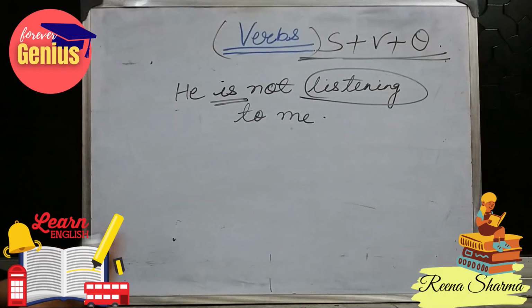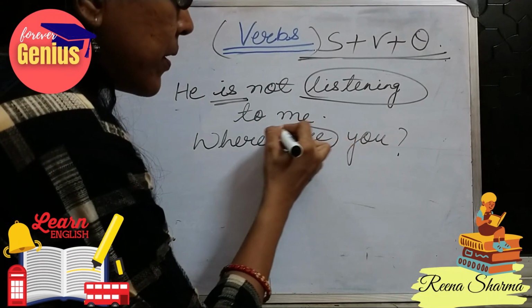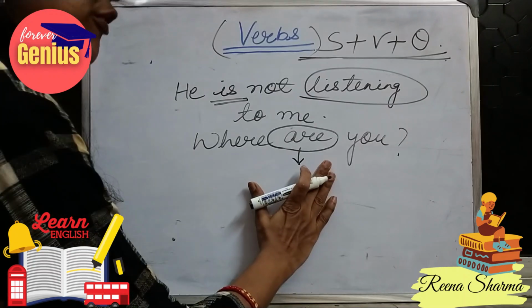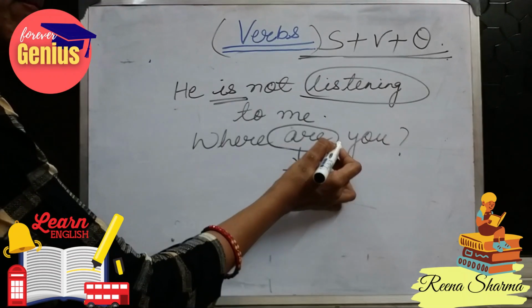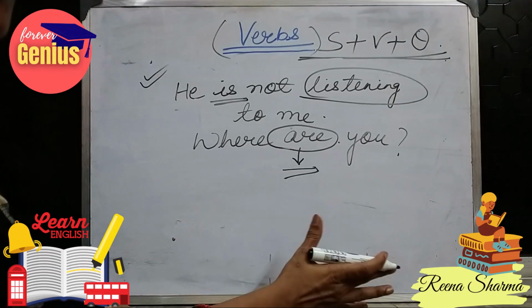But when I write a sentence, where are you? Here the verb are is not a helping verb; this is the full verb. This is the main verb here. It is not acting as a helping verb. So this type of category comes into the primary form of auxiliary verb.